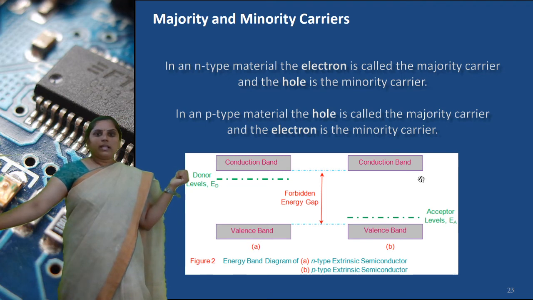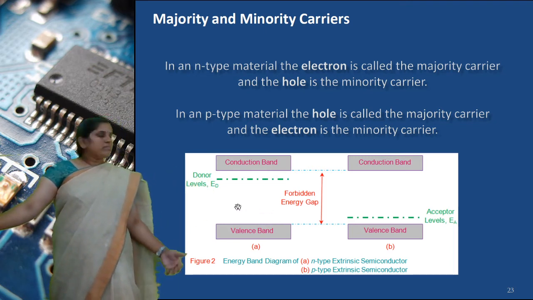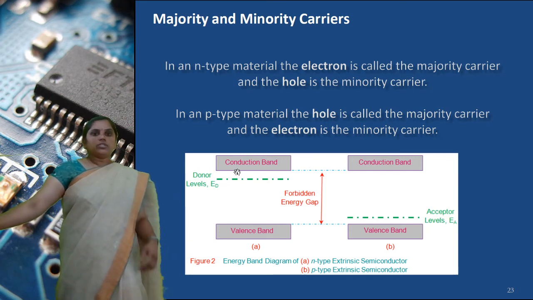So this one is the Fermi level gap of the semiconductor materials. See here, the valence band and conduction band in the p-type material. In the n-type semiconductor, the conduction band has more electrons and the valence band has fewer. So the Fermi level moves near to the conduction band. Why? Because in the conduction band more electrons are there.